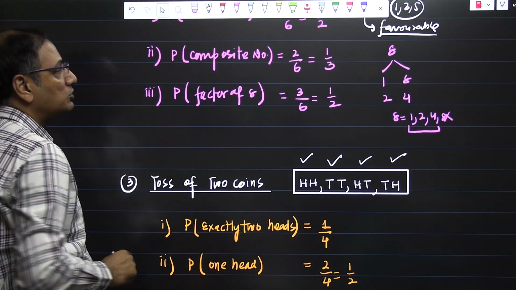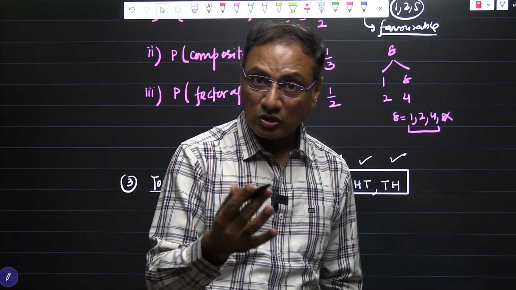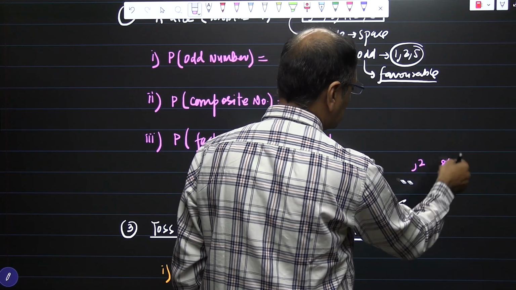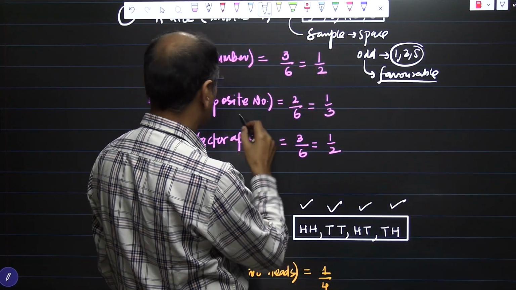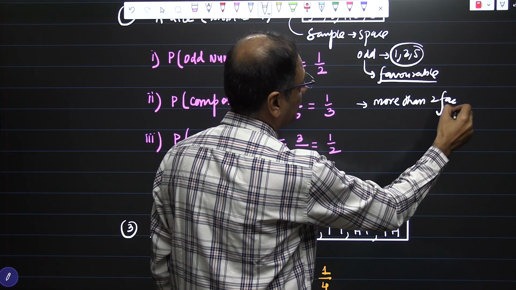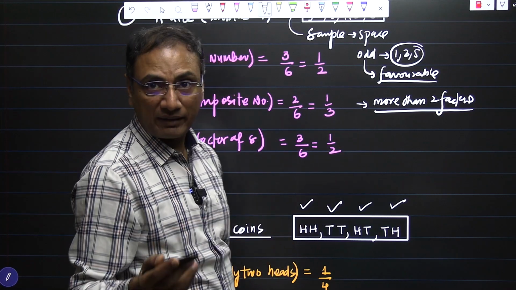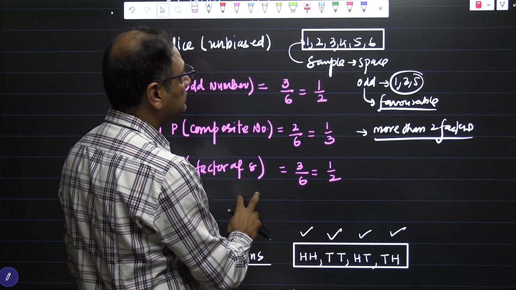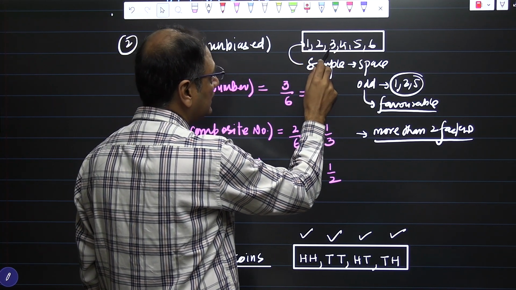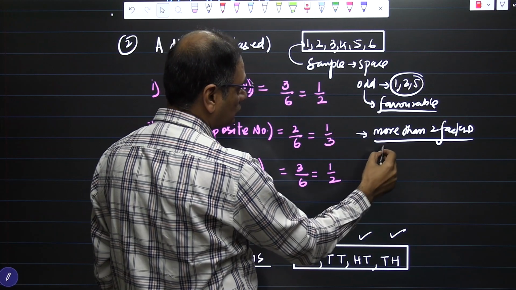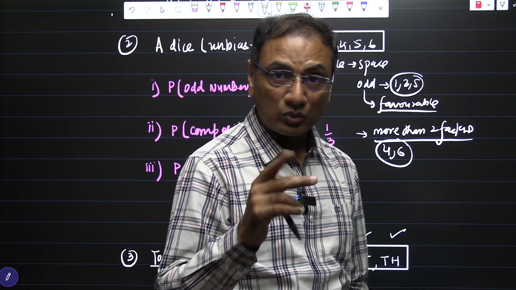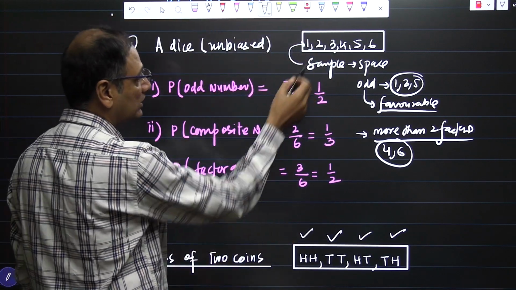On the other hand, the probability of a composite number. We have to choose composite numbers from the sample space itself. Composite numbers are numbers which have more than 2 factors, or you can say numbers other than prime. So what composite numbers do we have here? 1 is neither prime nor composite, 2 is prime, 3 is prime. We are left with 4 and 6. So composite numbers are 4 and 6. Hence there are 2 favorable outcomes, so the probability is 2 by total outcomes 6, which is 1 by 3.